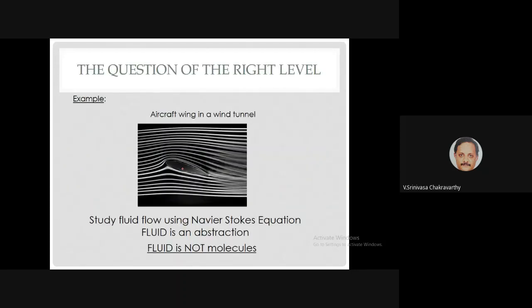So the question of the right level comes up in neuroscience and computational neuroscience very often. Of course, this is a very deep problem, but there's no clear resolution of this problem. Whereas successful methods very often have answered this question very nicely and effectively, and therefore they're able to do wonderful things. And this is something that happens all the time in engineering. Take, for example, the problem of designing an aircraft wing. You want to understand the pressures of the airflow on the wing and things like that. Normally you just model it using fluid flow equations like the Navier-Stokes equations.